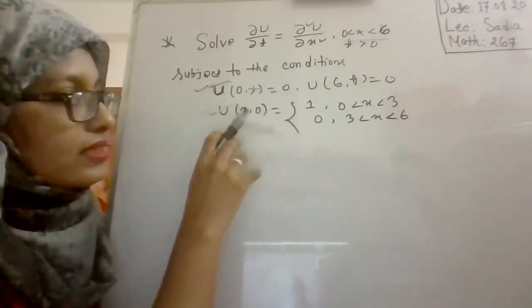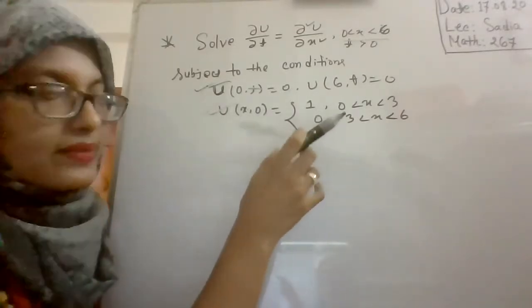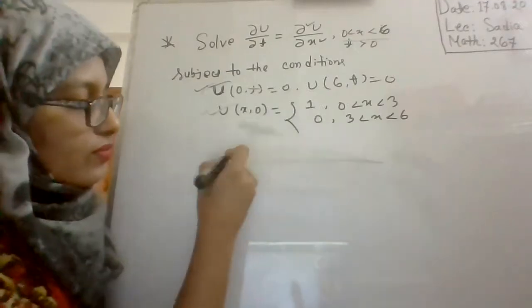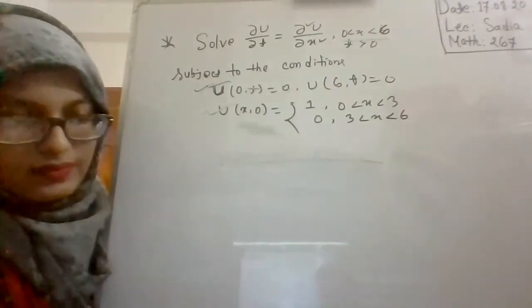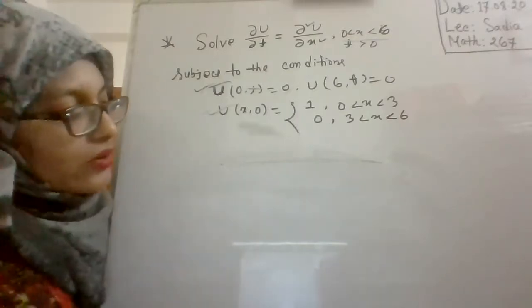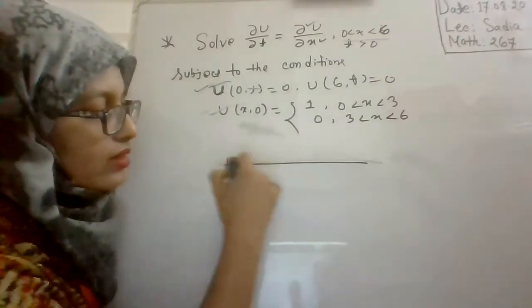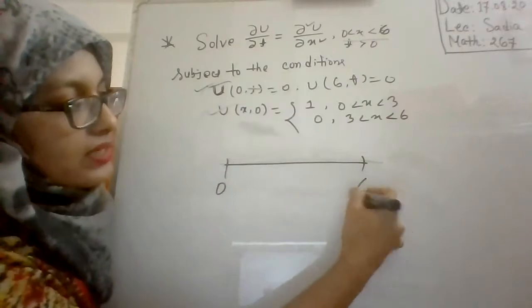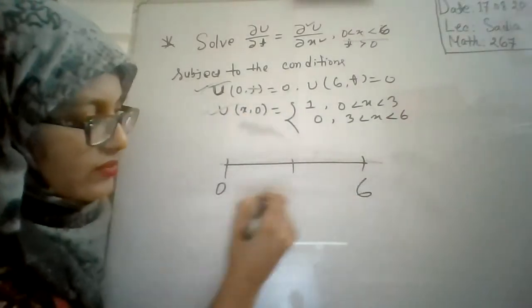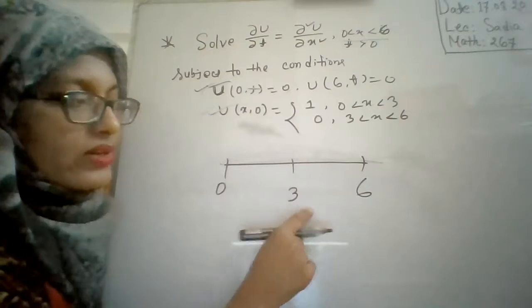But here the initial condition is given as a piecewise function. Your whole domain is 0 to 6, right? But the initial condition is expressed in two sub-intervals. One is from 0 to 3 and another is from 3 to 6.